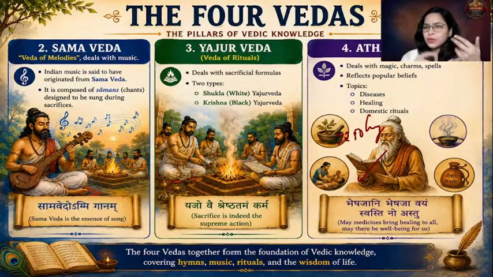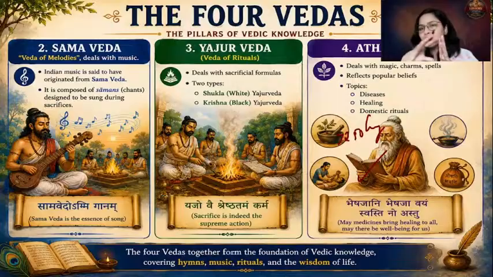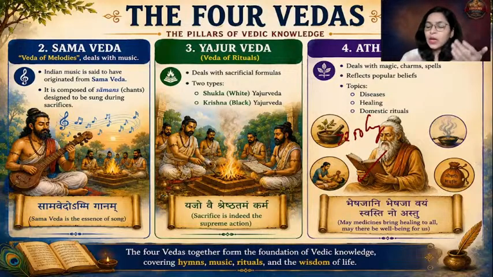Now, you know that there are phases of moon, new moon and full moon. So white Yajurved deals with the full moon period, the Purnima period. What all rituals you need to do during that phase of moon are mentioned in the Shukla Yajurved, the white Yajurved, and what all things you need to perform during the new moon period, that is the Krishna Paksha, is mentioned in the black Yajurved.